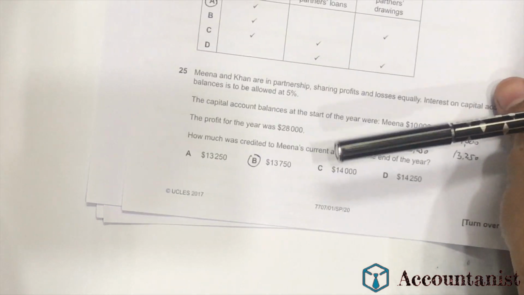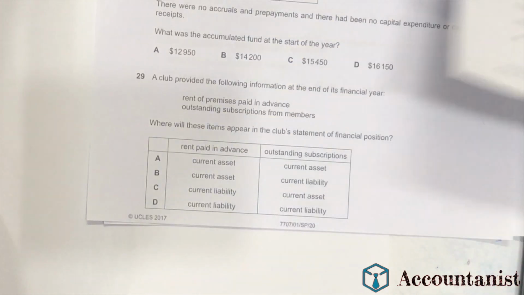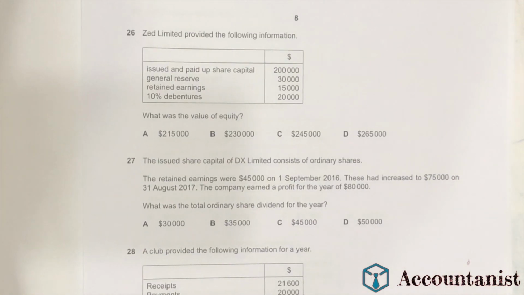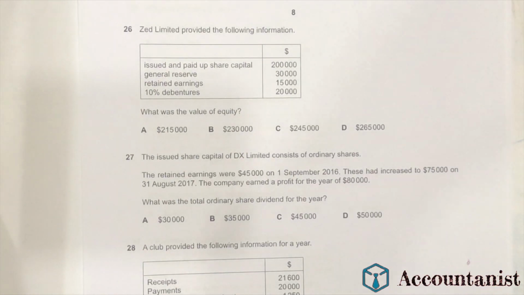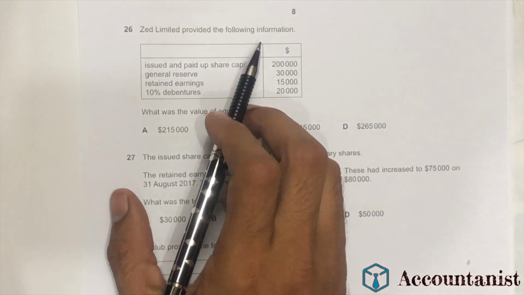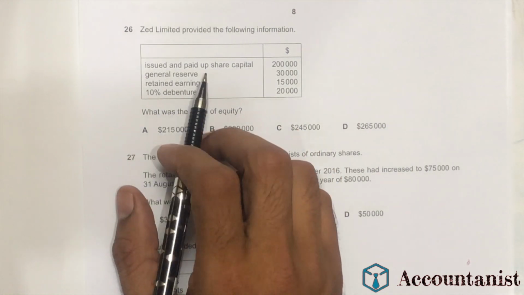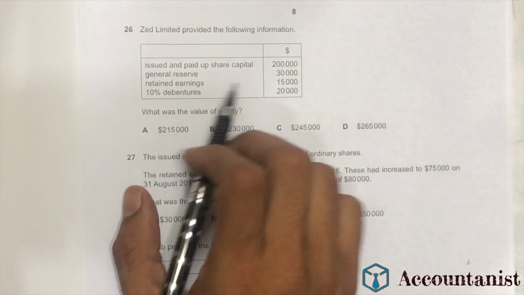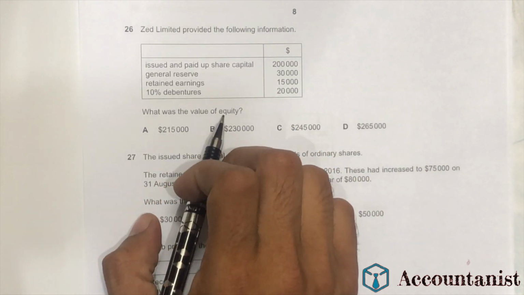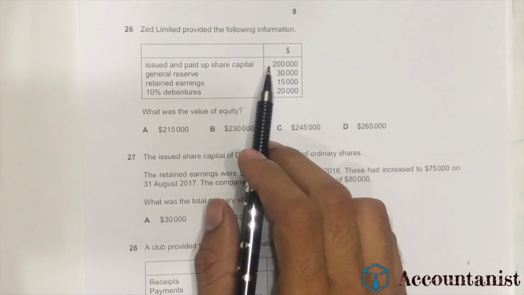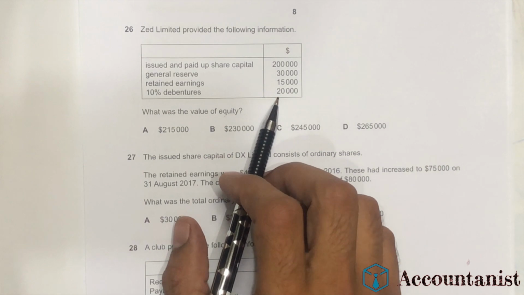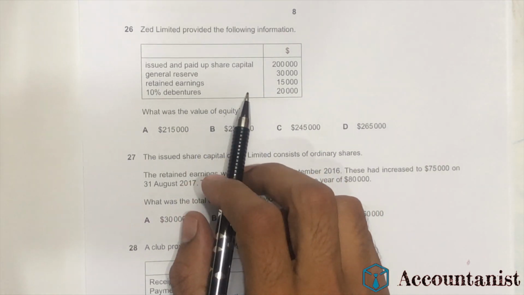Let's move on to the next question, question number 26. It says that Z Limited provides the following information: issued and paid up share capital is 200,000, general reserves, retained earnings and 10% debentures. So what was the value of equity? Equity contains capital, general reserves and retained earnings. It does not contain 10% debentures because these are non-current liabilities.